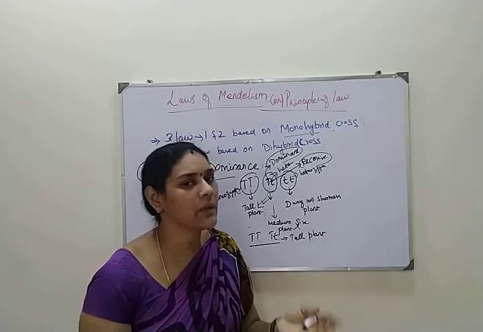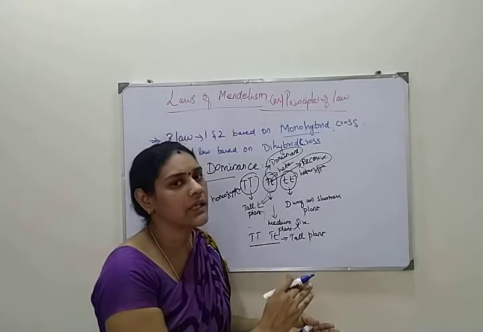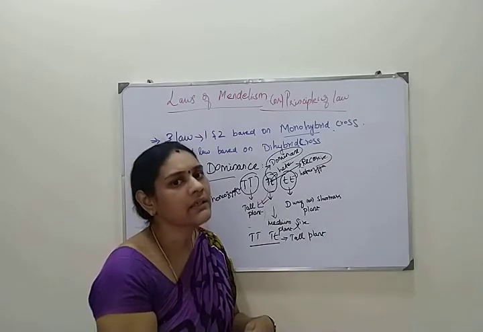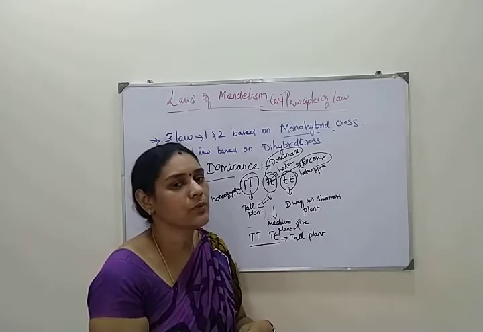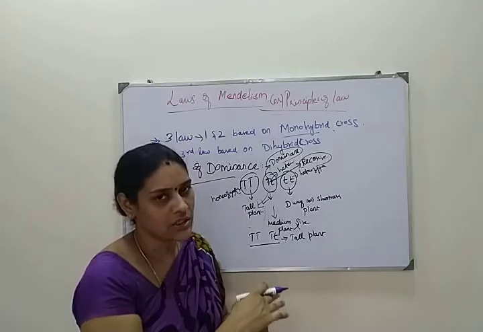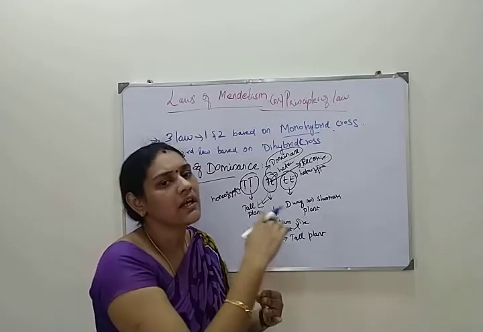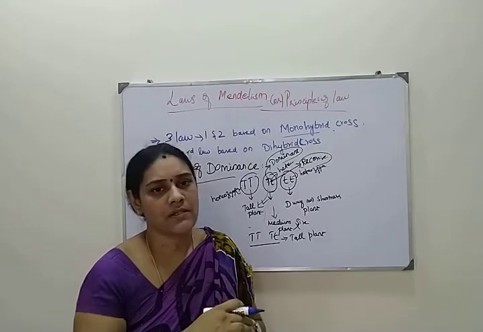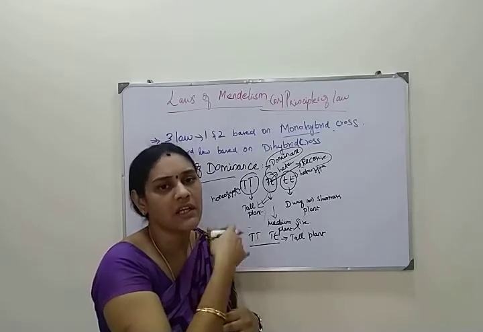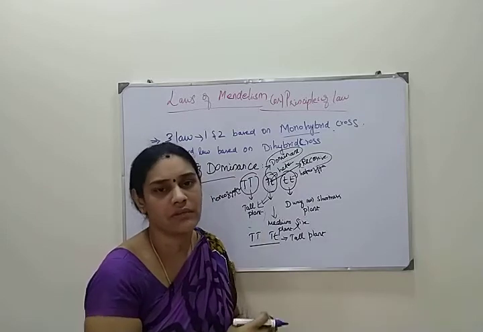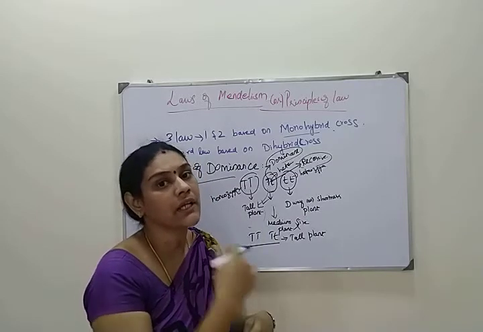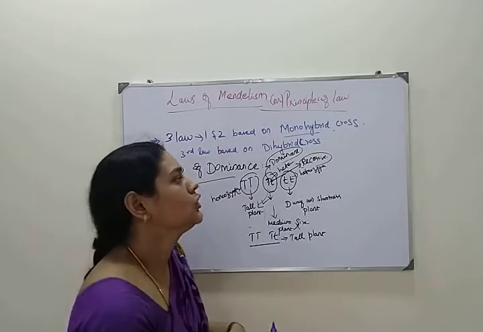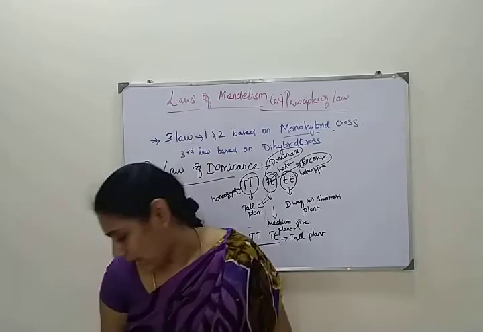So here the small t is dominated by capital T. So based on the law of dominance in the monohybrid cross, in the F1 generation you will be getting all tall plants. Okay, when I am taking a monohybrid cross, you will be very clear with this. And if you are taking the F2 generation, you will be getting the recessive character again.